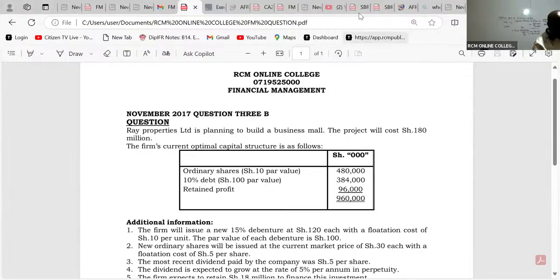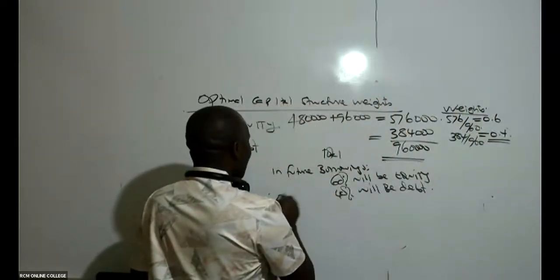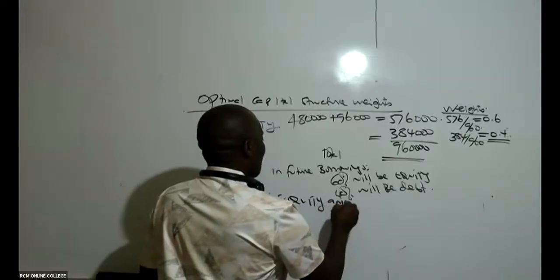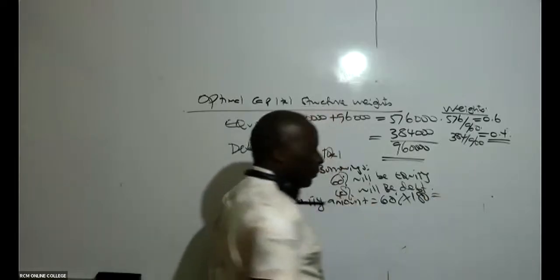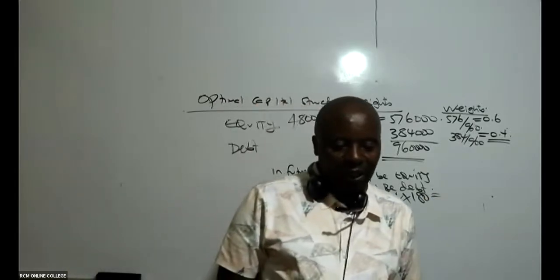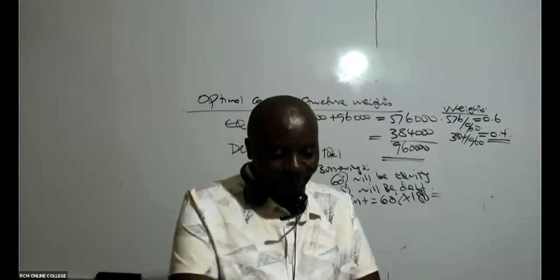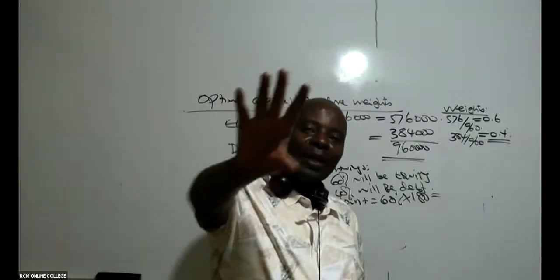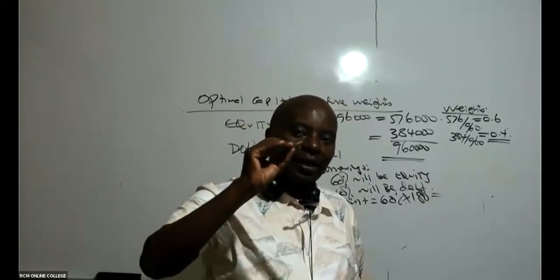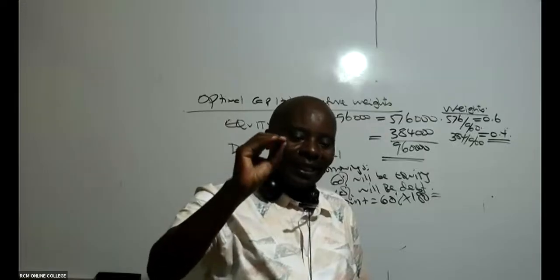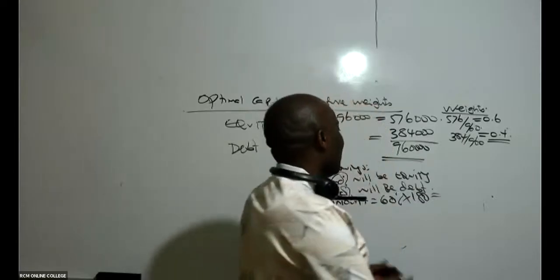So out of the 180 million, we know that 60% will be equity. Therefore, the equity amount will be 60% of 180 million. Is there somebody who can give us this figure? Out of this 180, how much should be equity? How much should be debt? According to Margaret, it is 108 million. Thank you very much.